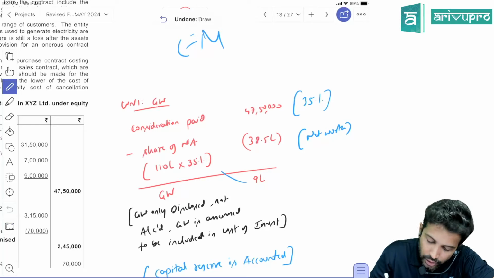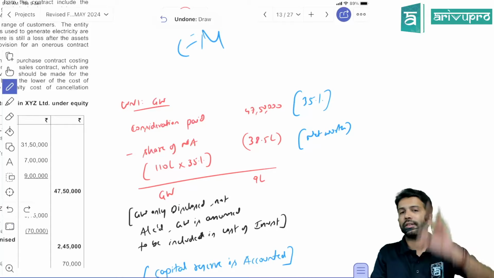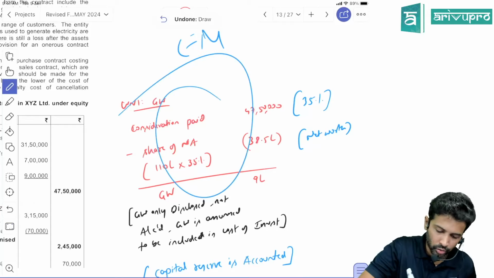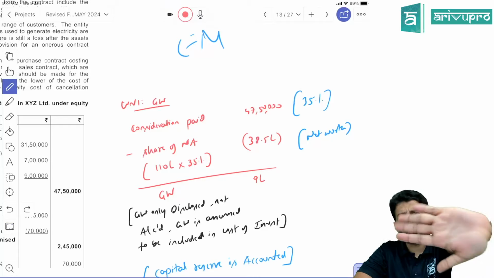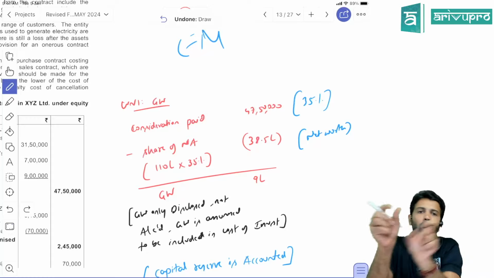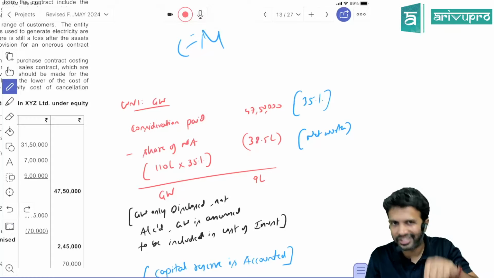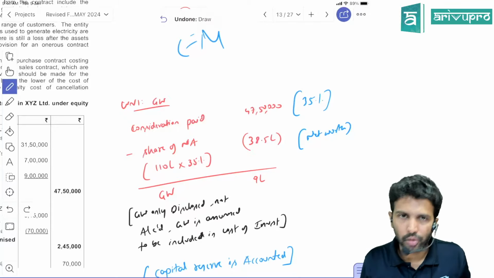This 9 lakh goodwill is only for the sake of disclosure. It is assumed that it is included in the cost of investment itself. Like this, you can show this working note separately. That is one way to present it. Same as consolidation, except ignore the NCI part and don't take 100% of net assets. Take only your share, the investor share of net assets, which in this case is 35%. And always take the fair value. Don't take the book value as such.